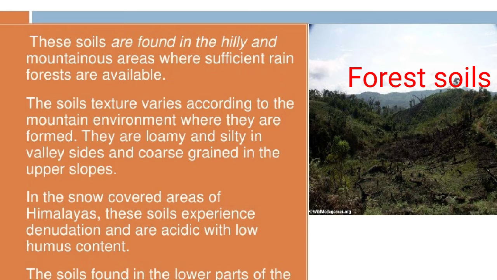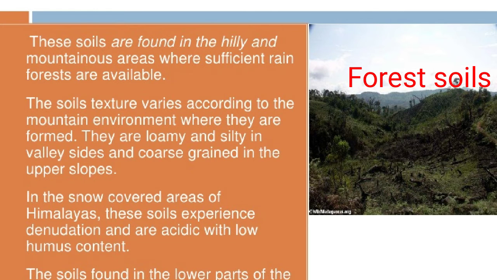The forest soil is basically found in hilly and mountainous regions with sufficient rain. Soil's texture varies according to the mountain environment. For example, on the higher slopes it will be very coarse grained soil, and on the lower slopes it will be fine grained. That is, loamy and silty in the valley sides, and coarse grained in the upper slopes.